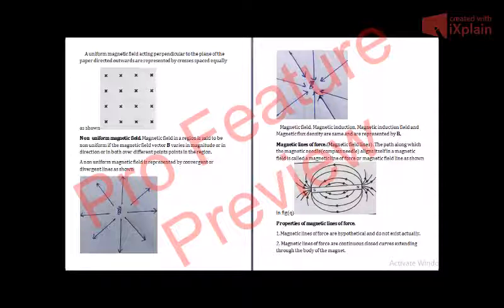Now, if there is a non-uniform magnetic field, it can be represented by divergent or convergent lines, as you can see from the figure. This figure shows us that the magnetic field is non-uniform and it is moving outwards. And then there is another figure on the right side of this page. You can see the magnetic lines are convergent, so this shows that the magnetic field is non-uniform.